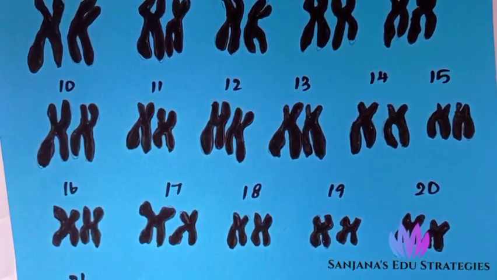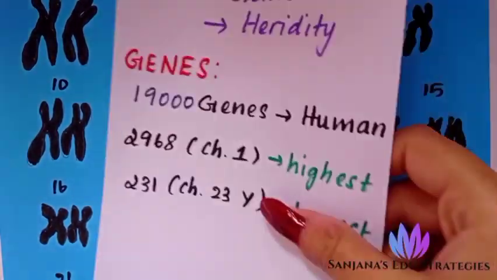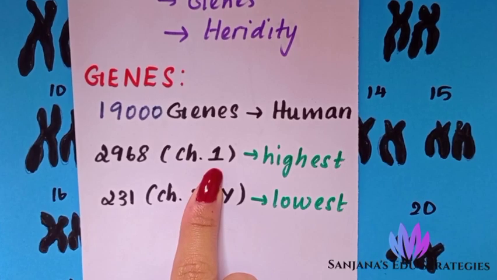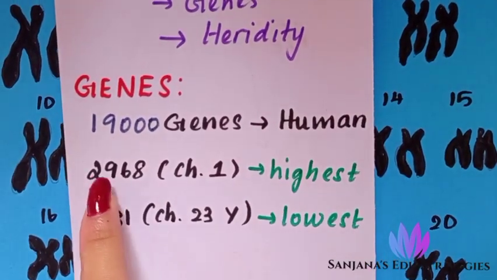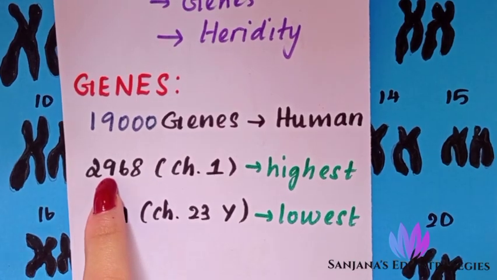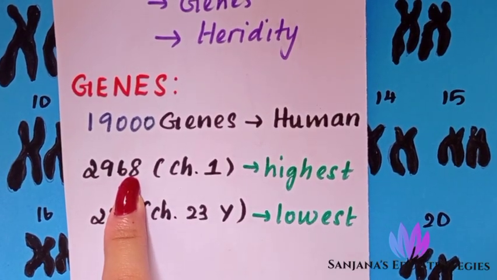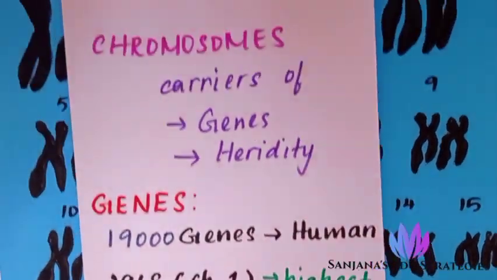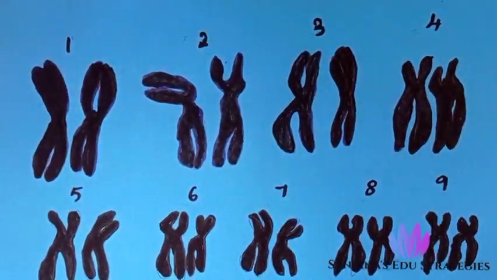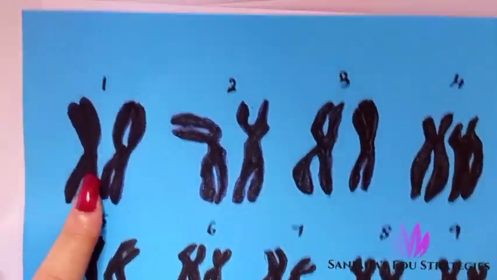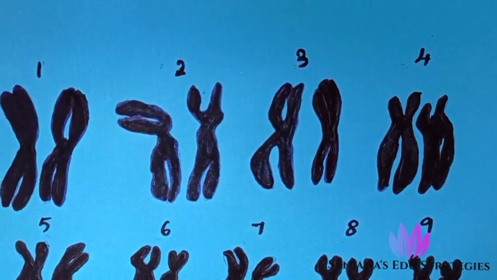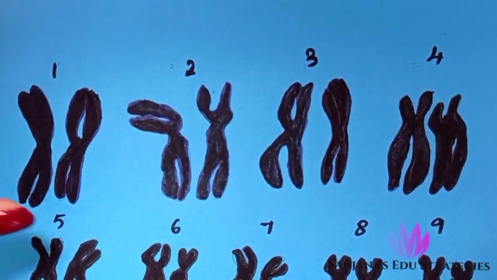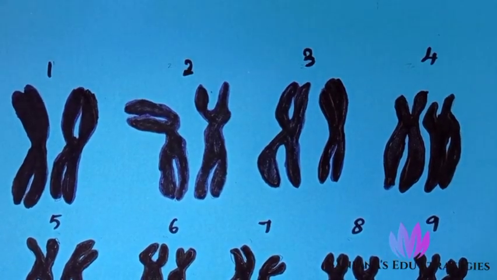In the human body, chromosome number 1 has the highest set of genes. How many genes does it have? It has 2968 genes. Compared to all others, chromosome number 1 has more genes, and it is also the largest, larger in size compared to the other chromosomes.